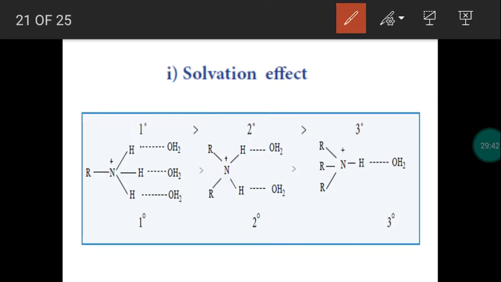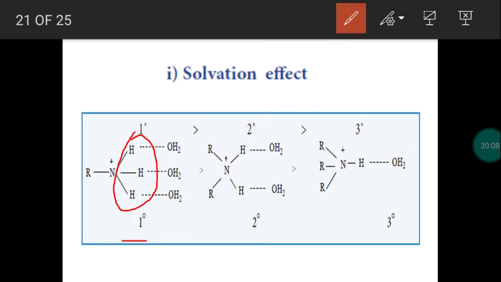Consider primary amine. When primary amine is added with water, it forms ammonium ion, alkyl ammonium ion. So there are 3 hydrogen atoms here. What is the nature of the hydrogen? Will it have slightly positive charge or negative charge?